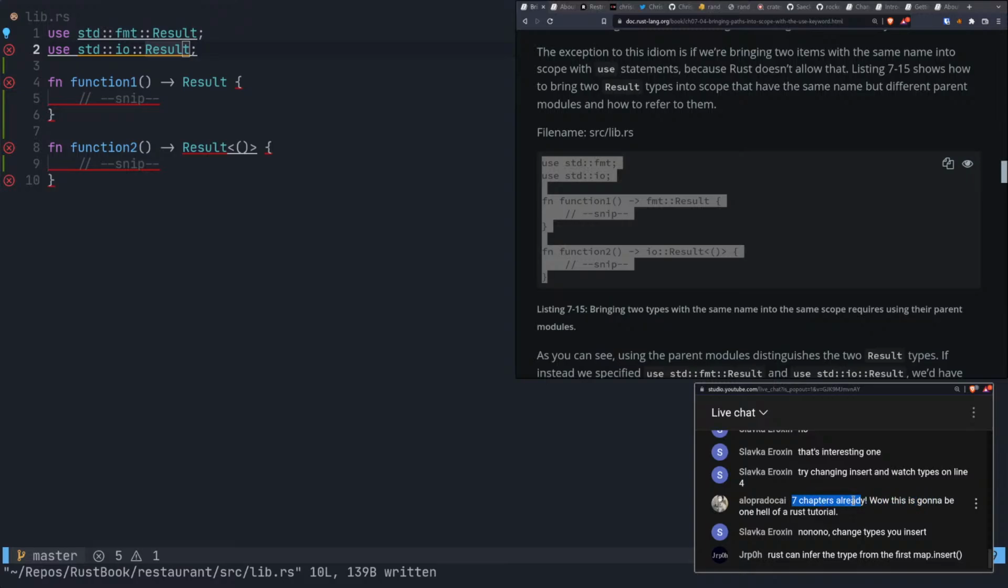Seven chapters already. Wow, this is going to be a hell of a Rust tutorial. Yeah. Well, it's mostly for me.